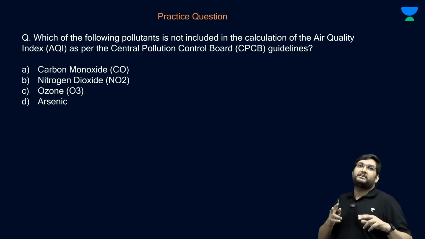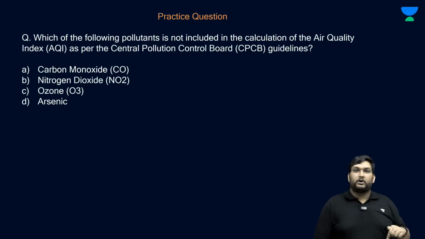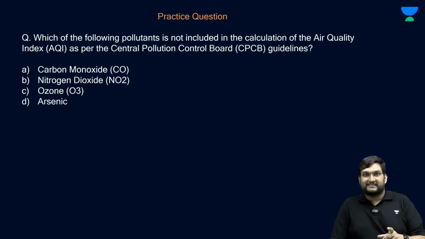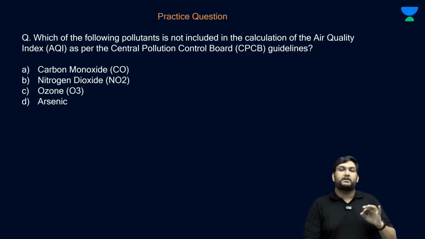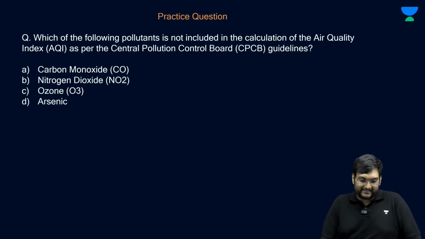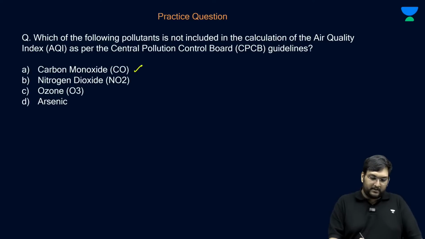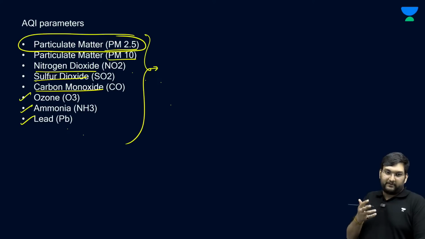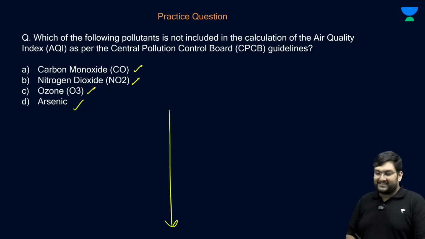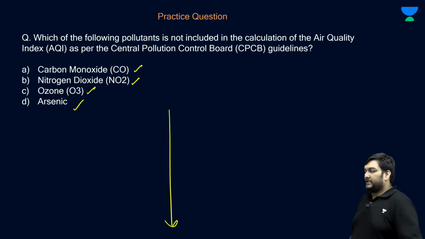But for you, I have a question. A simple one, but I want the answer to this question in the chat box tomorrow. We will discuss it, but I want the answer in the chat box, which is: which of the following pollutants is not included in the calculation of Air Quality Index AQI as per Central Pollution Control Board guidelines? Carbon monoxide, carbon dioxide, ozone or arsenic? Just to refresh your memory, this is the relevant aspect. You just have to go through this and you will get the answer. So I want this in the chat box. I hope you will give the answer there.